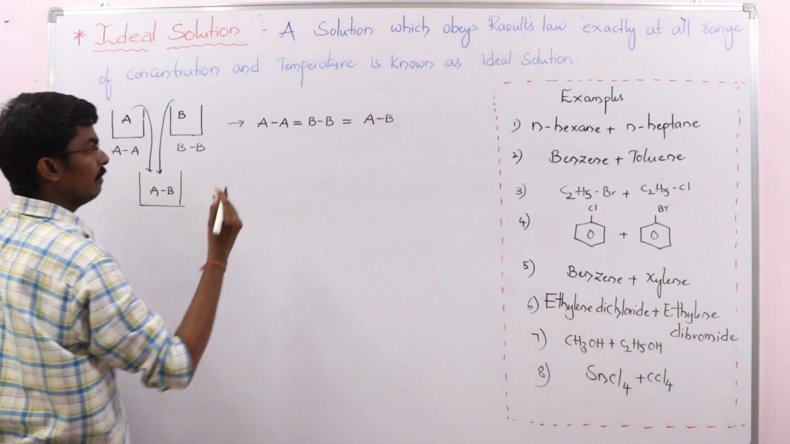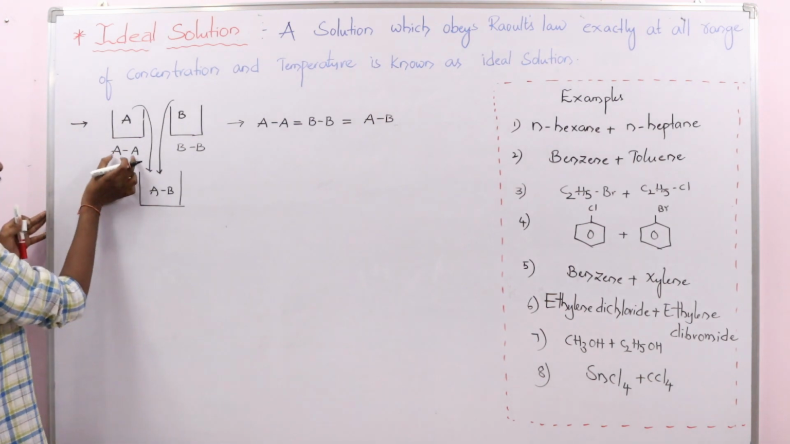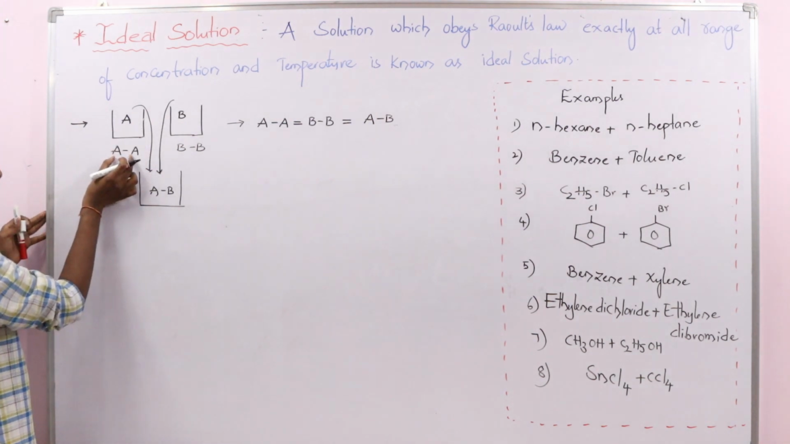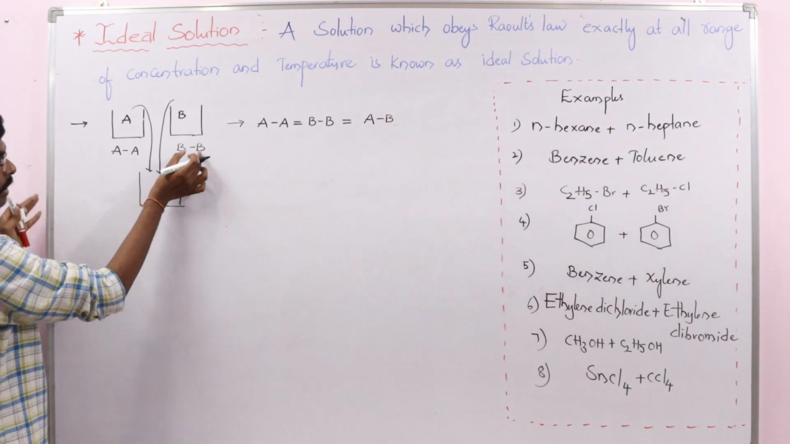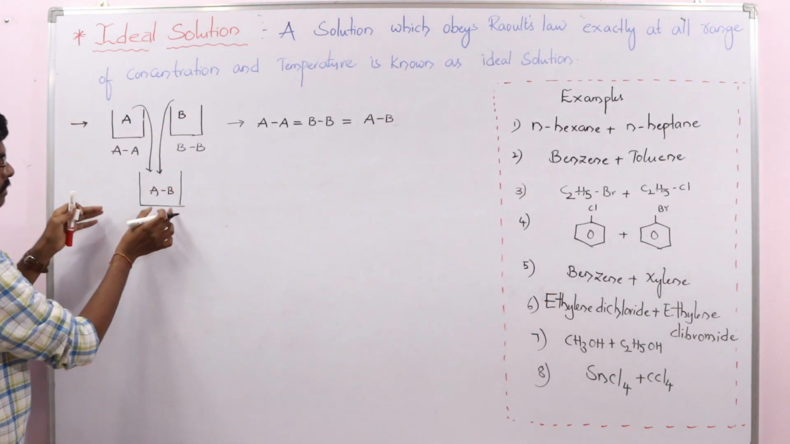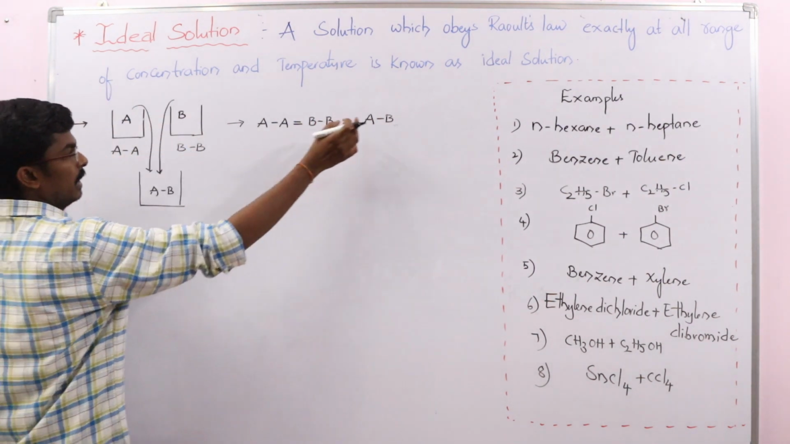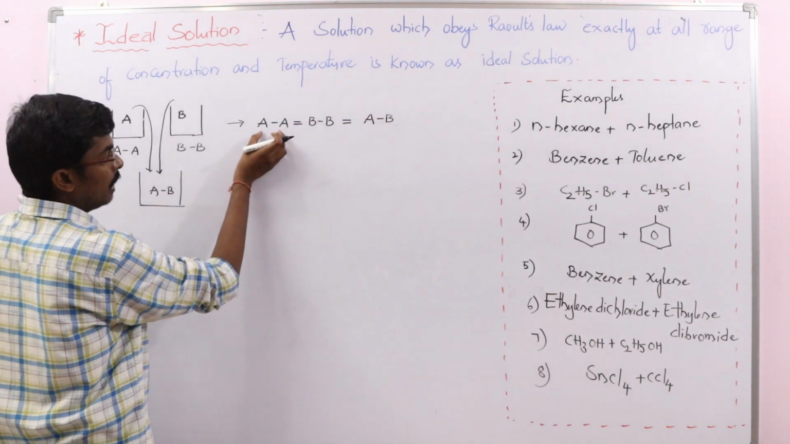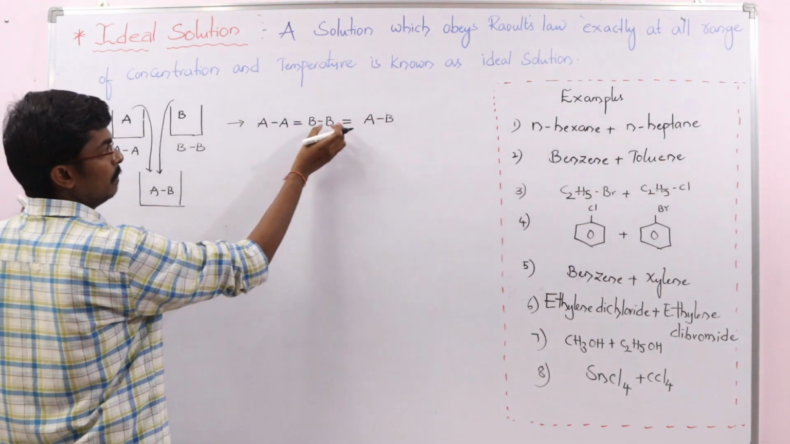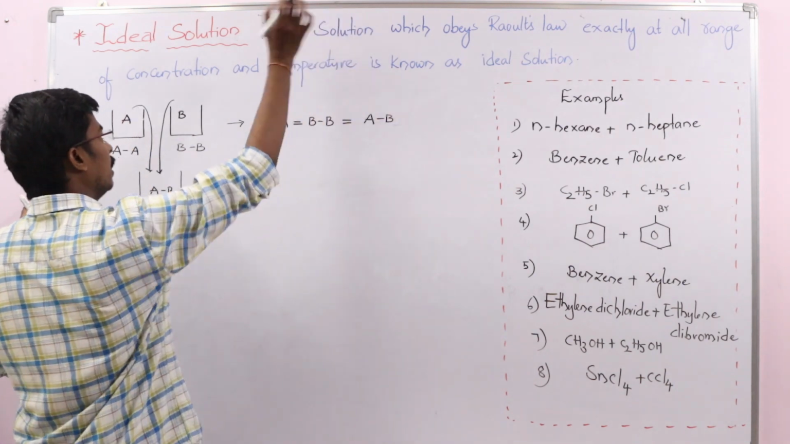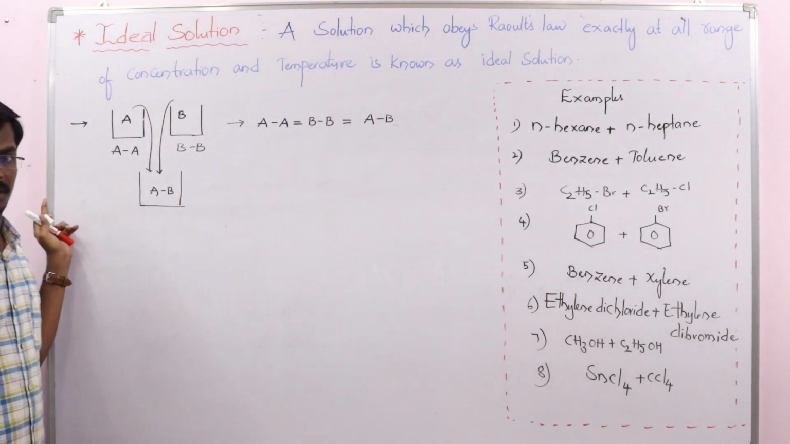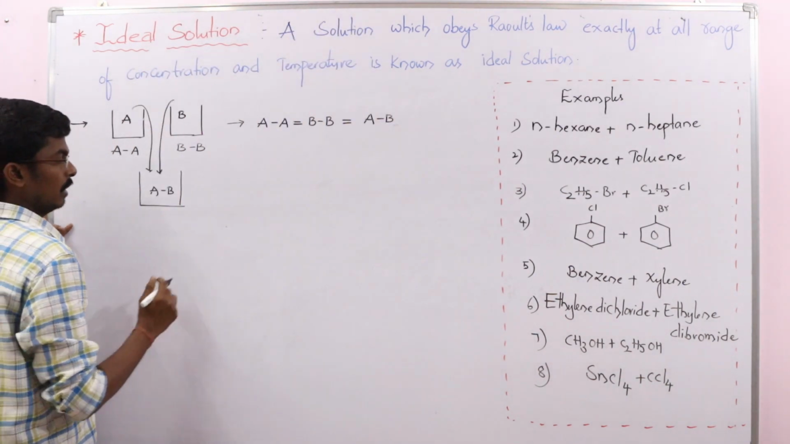Whatever type of interactions you have in pure component A and pure component B, when you mix the components, the interactions should be the same. The molecular interactions of AA and BB should be equal to AB. Then only can we say it is an ideal solution. Got it? That is one condition.